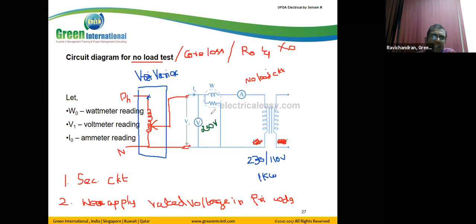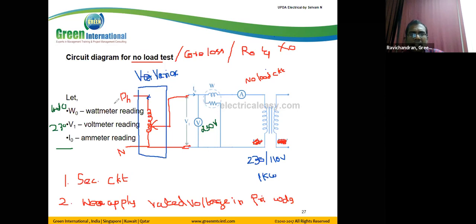Now we adjust the variac and watch the voltmeter. When the voltmeter attains 230, we stop. Now this ammeter reads some value. That value we call the no load current. And this wattmeter reads one value, which is called the no load power.